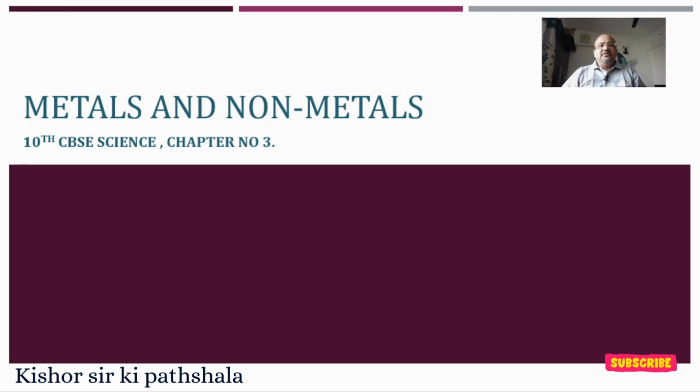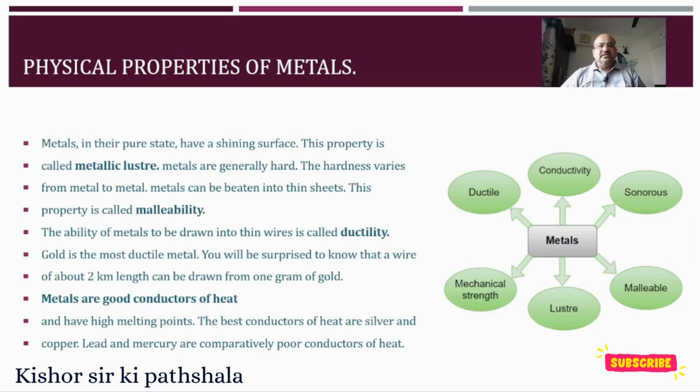Let's do chapter number 3 for 10 CBSE, that is metals and non-metals. So we have been doing metals and non-metals from our 5th, 6th standard as such. We know what these are. Let's see this chapter as such. So let's start with the physical properties of metals. We are going to see physical properties of metals and physical properties of non-metals also. Let's see physical properties of metals first.